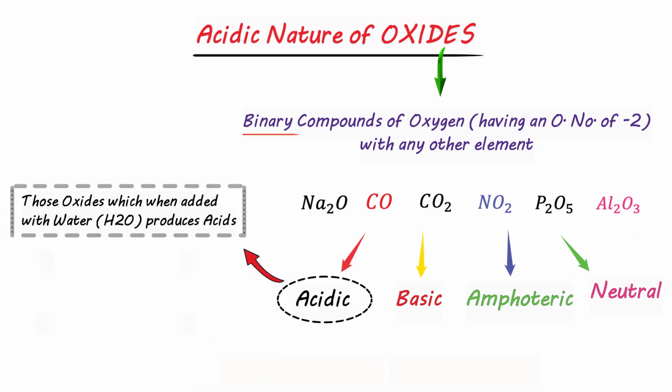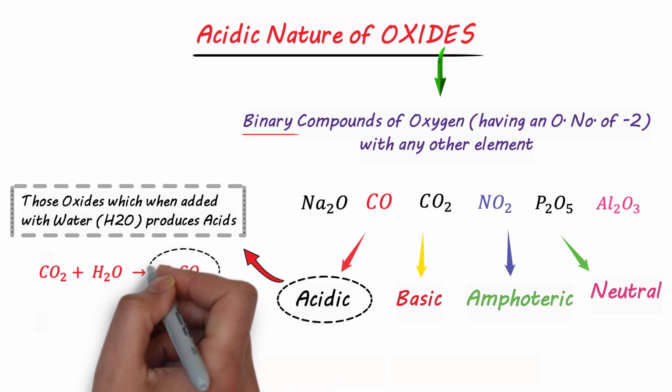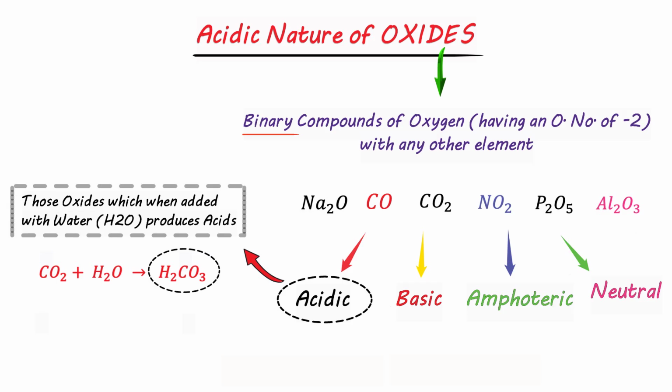For example, carbon dioxide upon addition of water produces carbonic acid. As carbonic acid is an acid which is produced from carbon dioxide, carbon dioxide is an acidic oxide. Similarly, upon addition of water to sulfur trioxide, it produces sulfuric acid. And as sulfuric acid is a strong mineral acid produced from sulfur trioxide, sulfur trioxide is an acidic oxide.